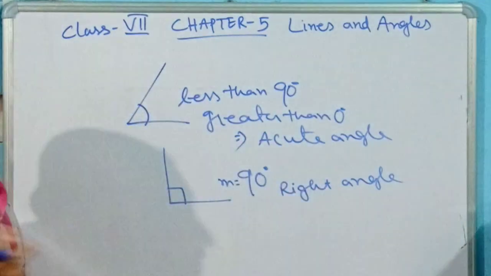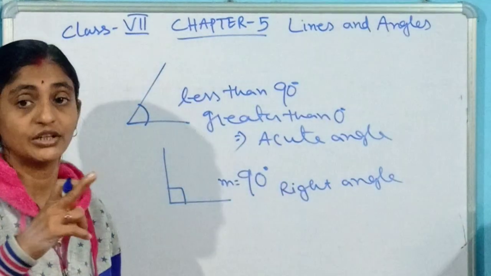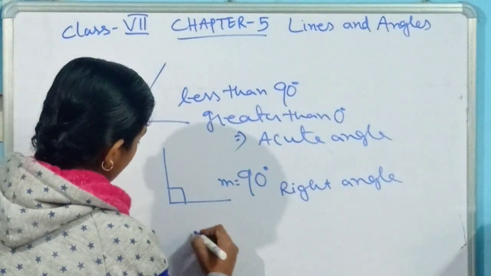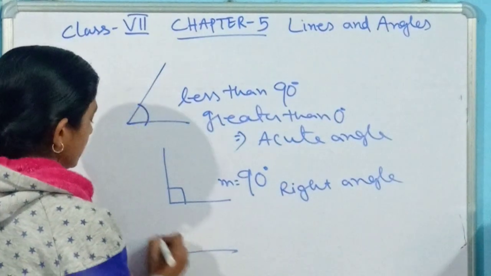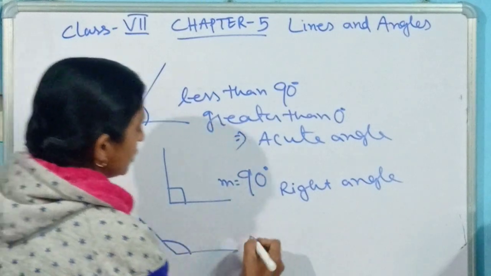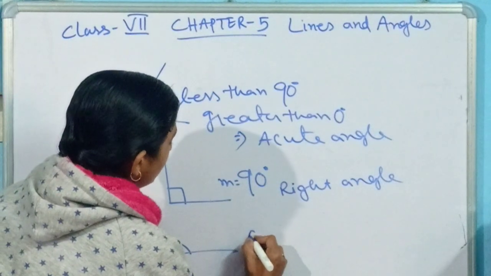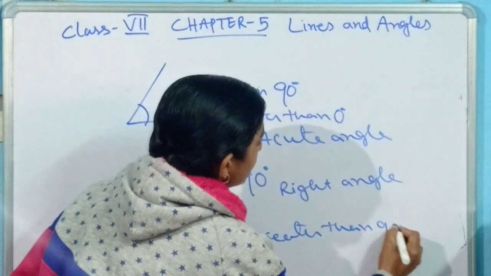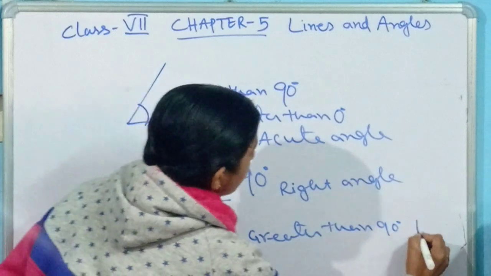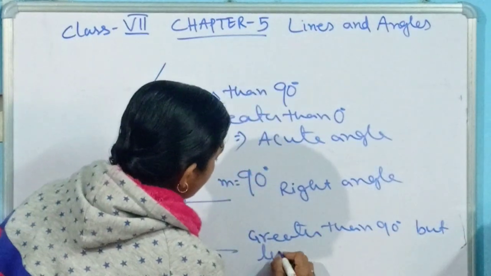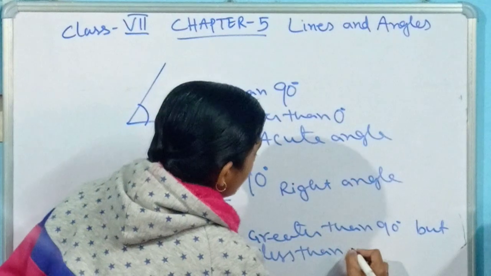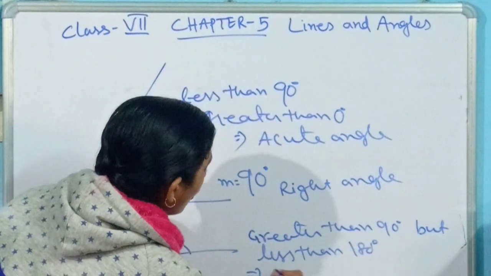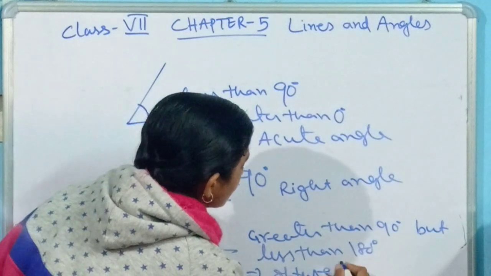Okay, what do you call an angle whose measure is greater than 90 but less than 180 degrees? That angle is called an obtuse angle.